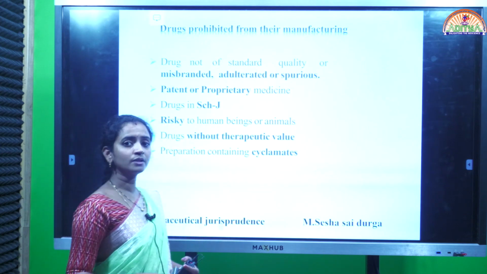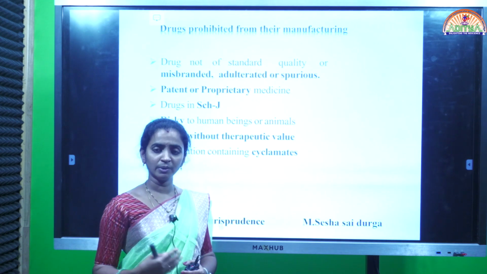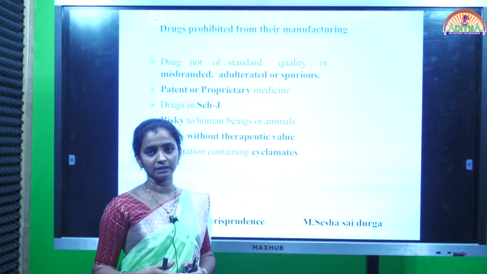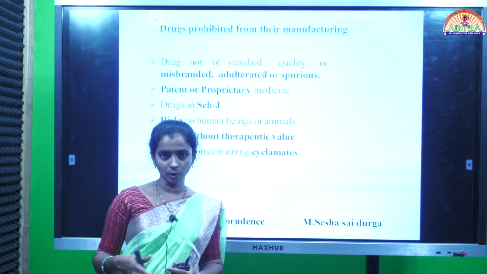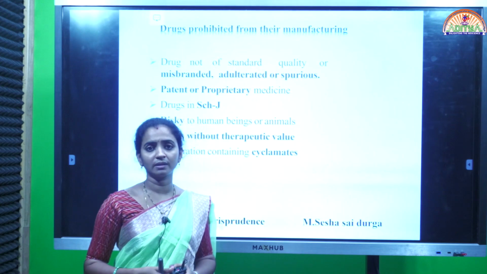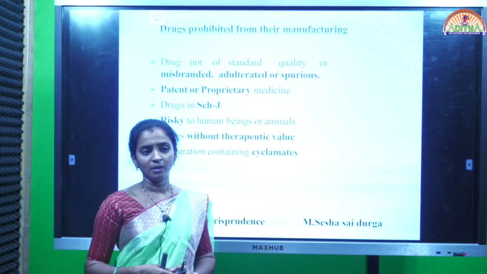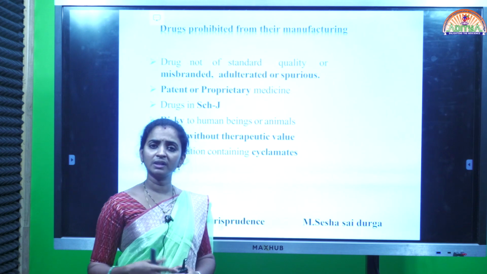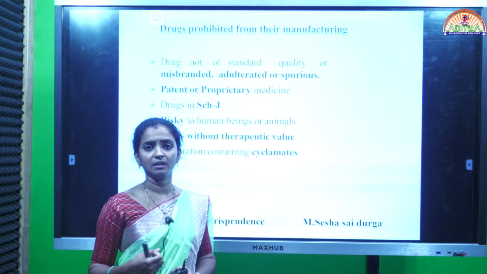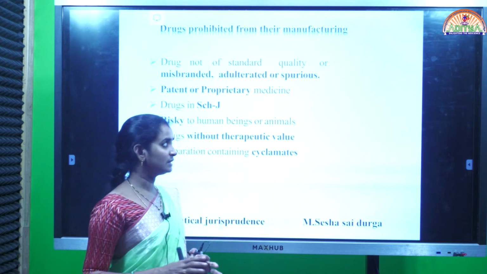And adulterated or spurious means the original drug is contaminated with another drug, maybe a partial portion, half of the portion of the original drug contaminated with some other imitated drug, or contaminated with any dirty material or animal waste, or any other contamination.